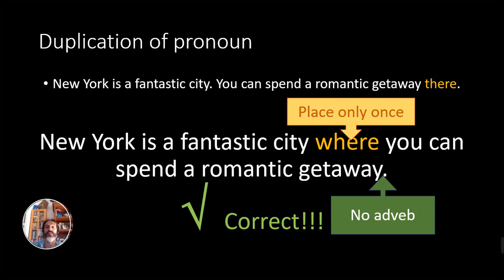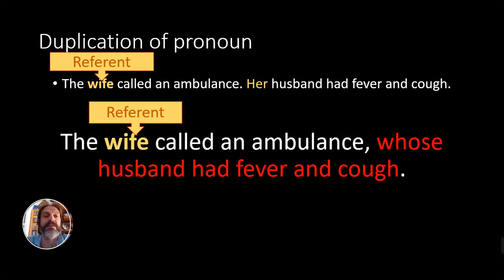Another typical mistake is the distance that you might leave from the referent. When we create a relative clause, the relative clause must be as close to the referent as possible. So in this particular example, the wife called an ambulance. Her husband had a fever and cough. If we create this particular relative clause sentence, the wife called an ambulance whose husband had fever and cough, it is clear that it is wrong. Why? Well, the referent in this sentence is wife.